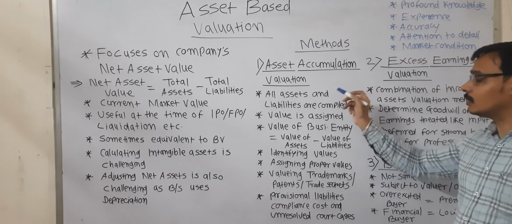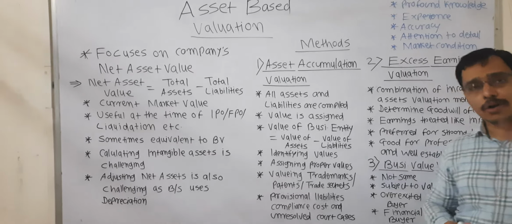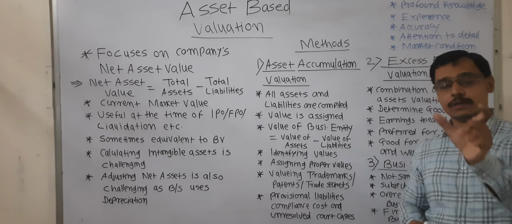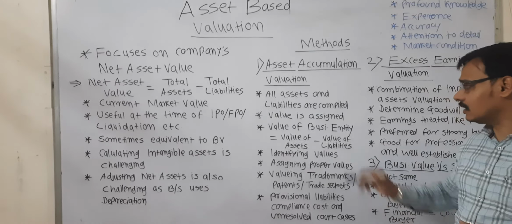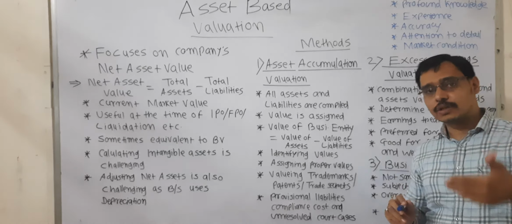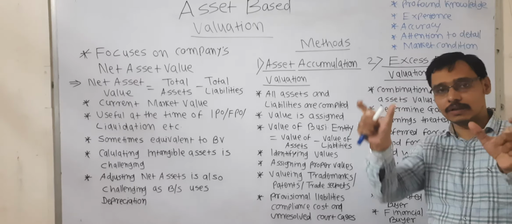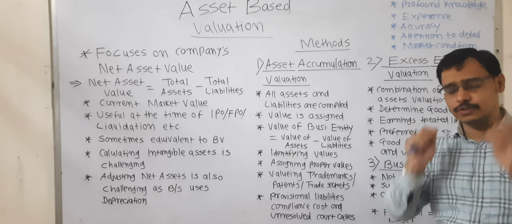In the asset accumulation valuation method, all the assets and all the liabilities are taken into consideration and a list is compiled of all the assets and all the liabilities. This is the first step.